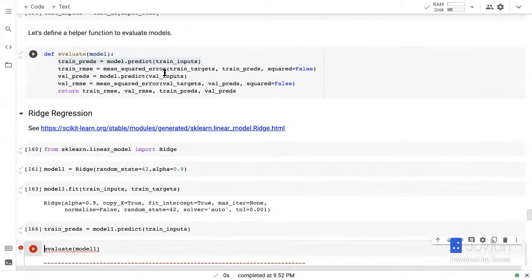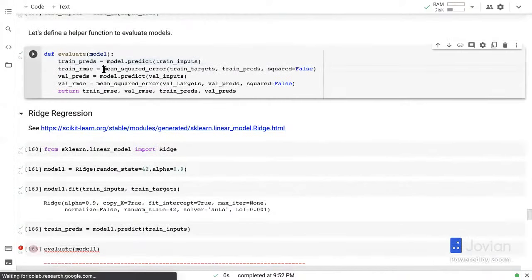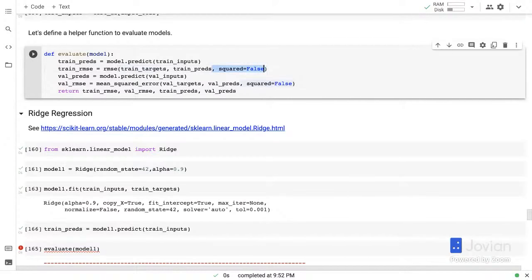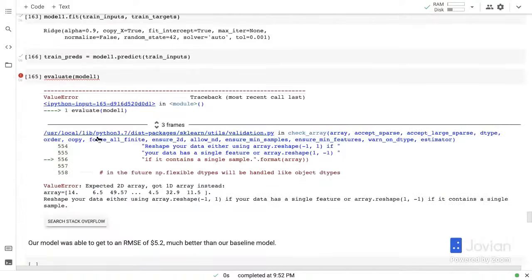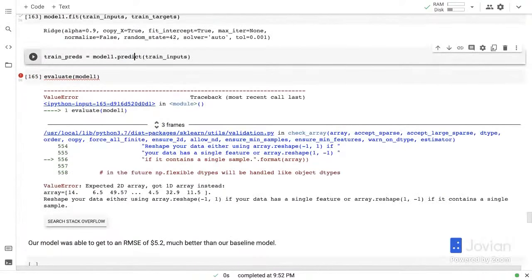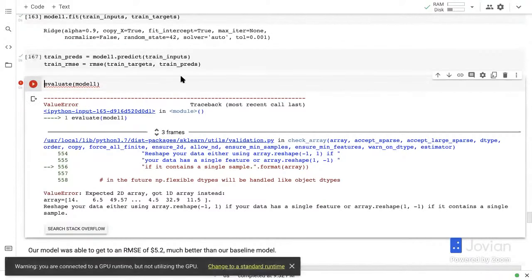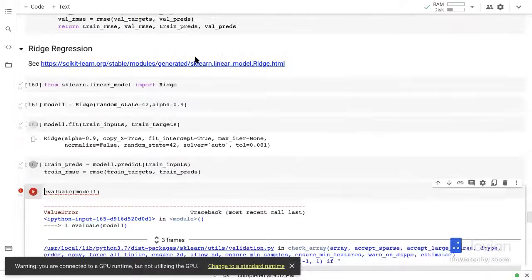And similarly, you have validation predictions. I'm just going to change this to RMSE. Let's try and get the RMSE here. Yep, this works too.